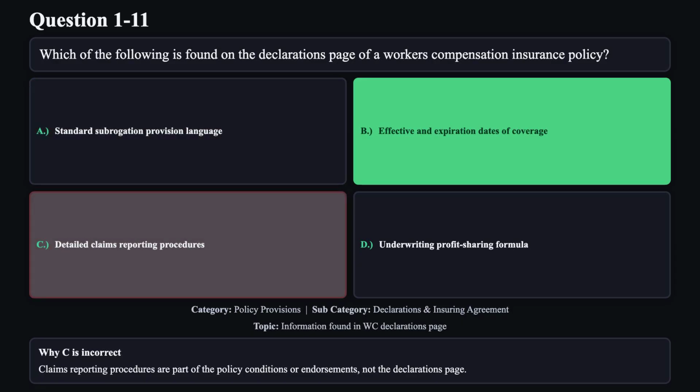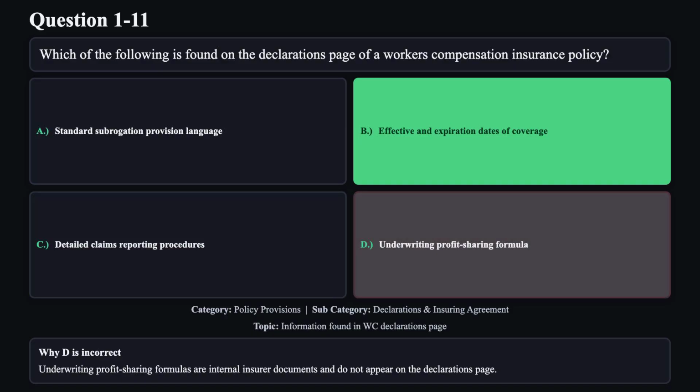Reason C is not correct. Claims reporting procedures are part of the policy conditions or endorsements, not the declarations page. Reason D is not correct. Underwriting profit sharing formulas are internal insurer documents and do not appear on the declarations page.